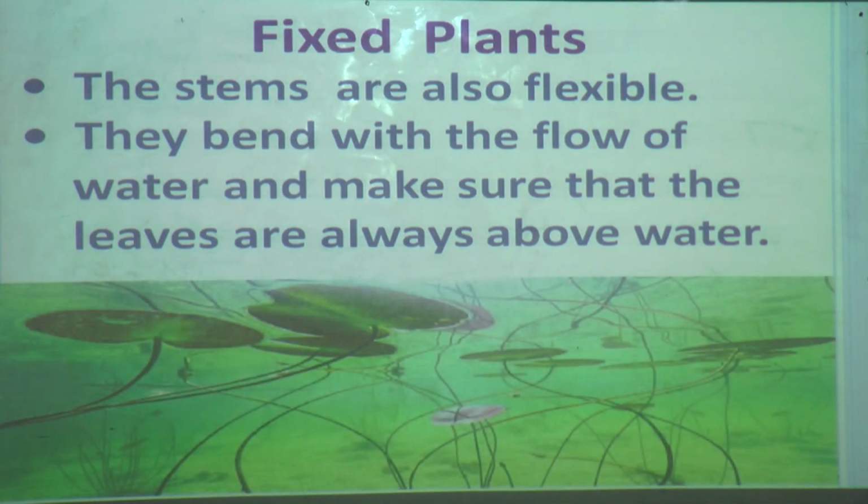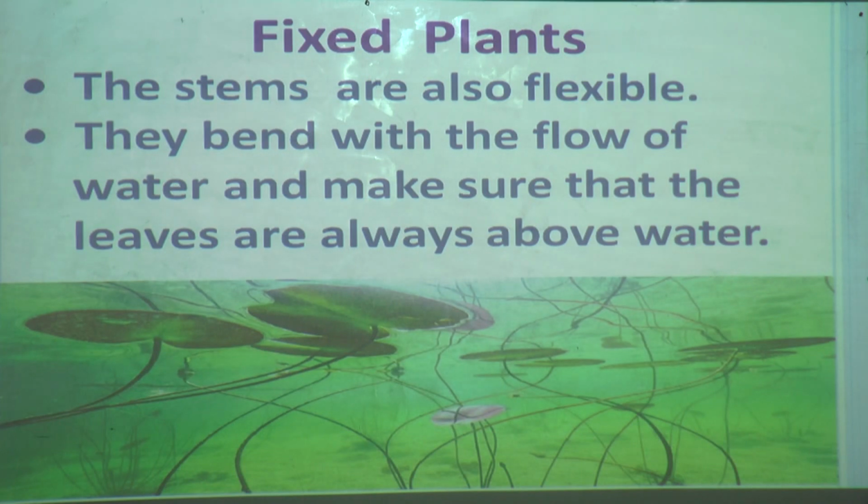I will show you pictures here. See, I will show you one picture. These are stems of fixed aquatic plants. The stems are flexible, and because of flexibility, they can bend with the flow of water, and it makes sure that the leaves are always above the water. Whenever the water level of that water body rises or falls, because of flexibility of this stem, leaves are always on the surface of the water.